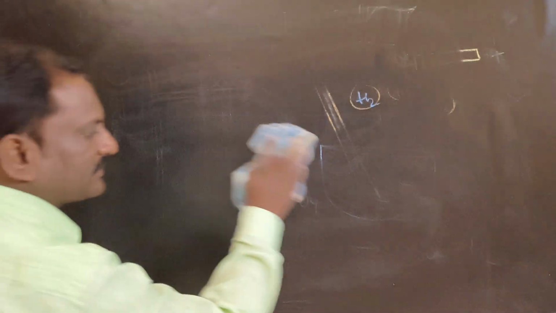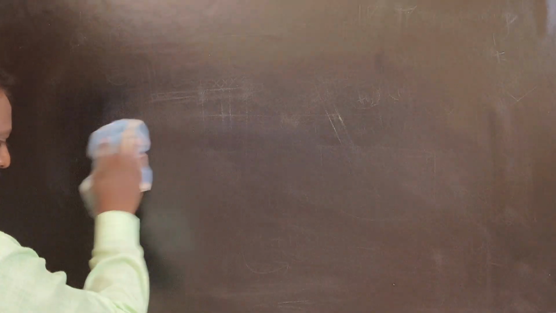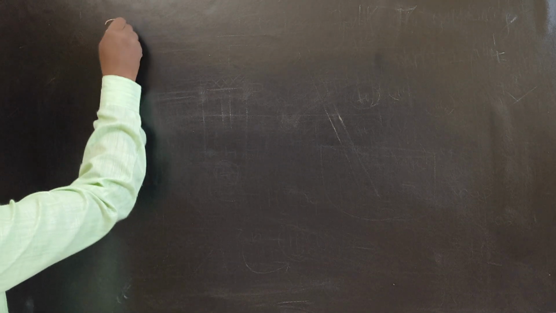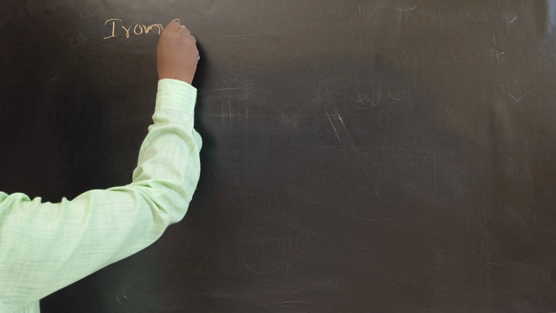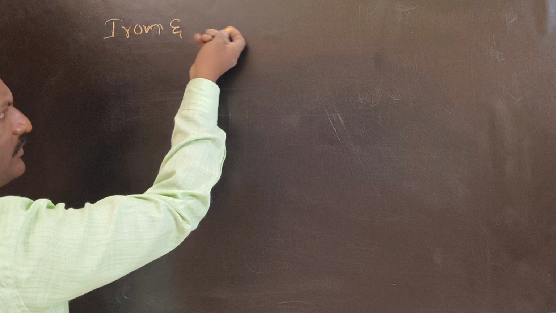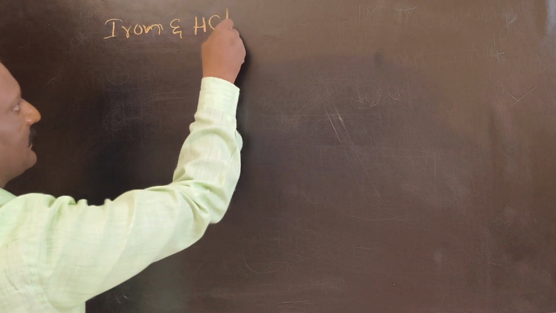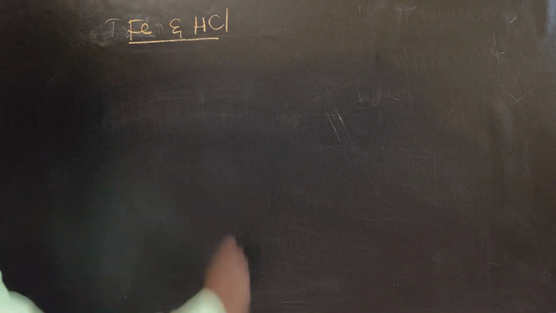So let us take a few more examples. Iron and sulfuric acid, or you can write hydrochloric acid, HCl. Iron, or instead let us write the symbol Fe, with HCl.